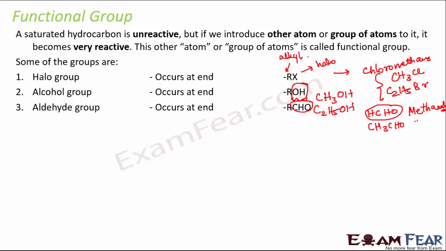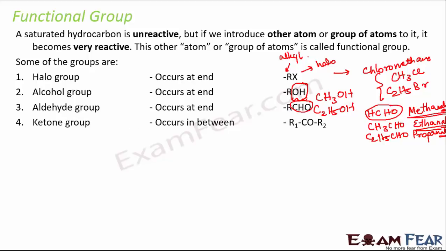Similarly, if you have CH3CHO, this is ethanal. You have two carbons here, so eth, and you have al because it has an aldehyde group. Similarly, C2H5CHO. Here you have three carbons, so it is propane, and this is propanal because again you have an aldehyde here. Now methanal has a common name which is formaldehyde. Ethanal has a common name which is acetaldehyde, and you should know all these things. Whenever you have an aldehyde group, you should have CHO as the suffix.